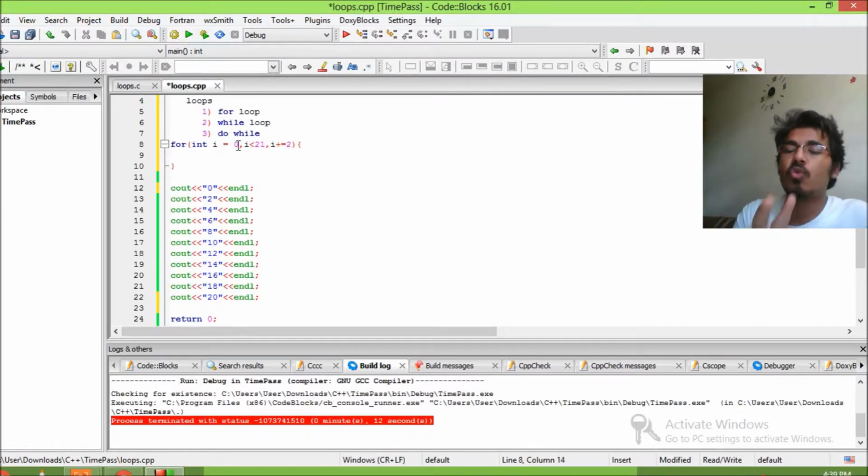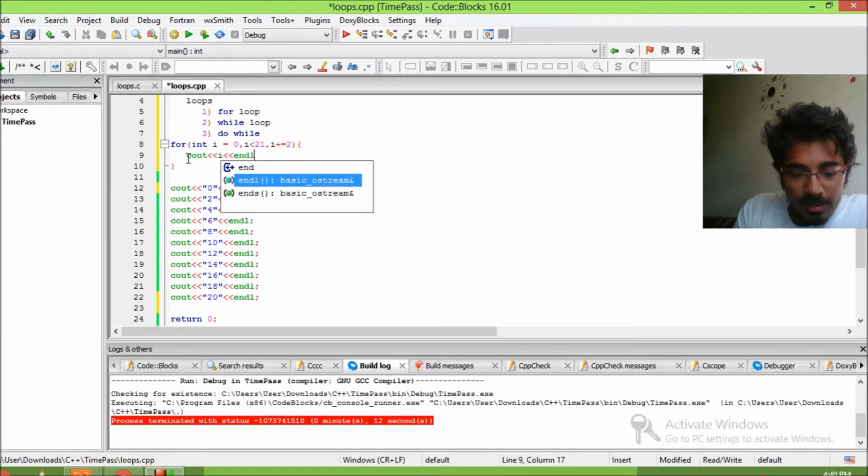So it will be 2, 4, 6, 8, 10, going on till 20, because if it goes beyond 20, we have this condition to stop it. Now you also need a brace, so if you're opening a brace, you'll also have to have an ending brace, and then you can just print out i, and then println for the next line.